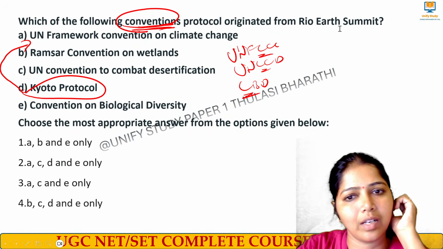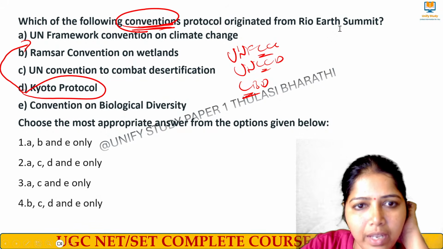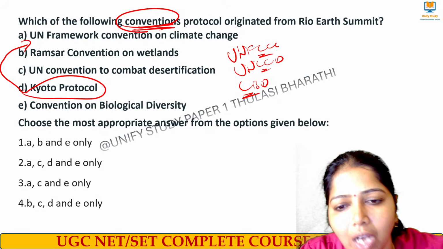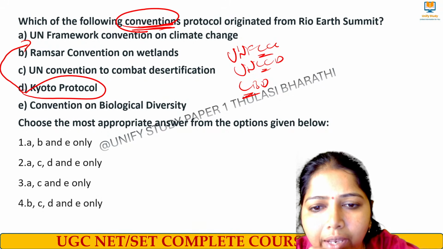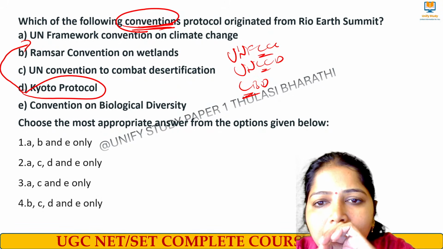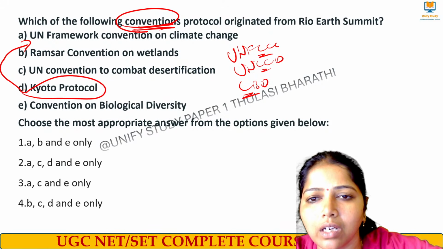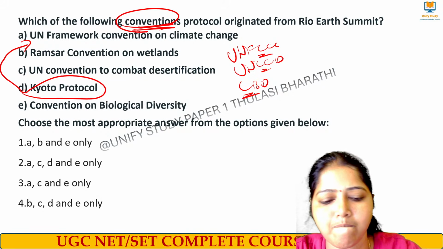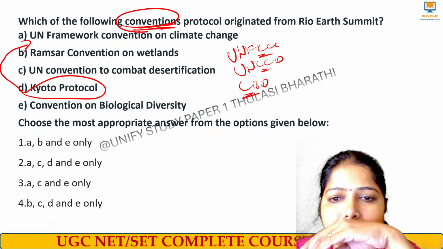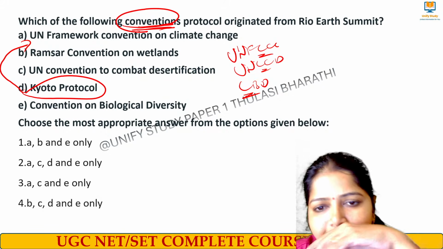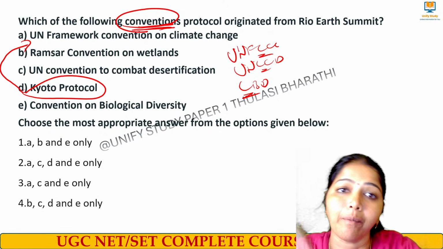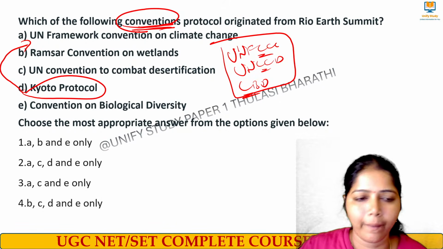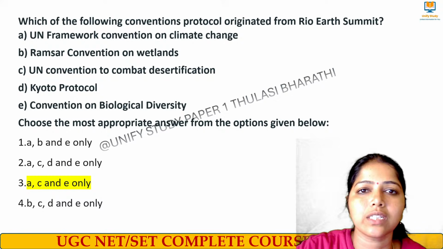Is it clear? It's the question asked in 2020. So here Kyoto Protocol will not come because Kyoto Protocol comes under the UNFCCC. Here the question is asking about the conventions. Clear? Because Kyoto Protocol comes under UNFCCC, that is why. They are asking about the conventions. Very good. So the right answer is ACE.